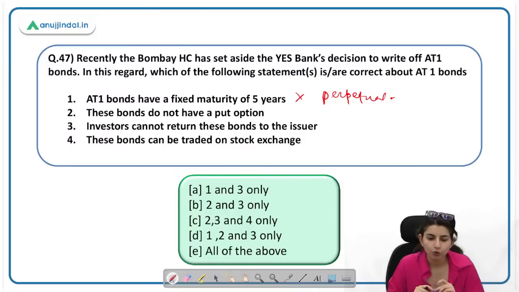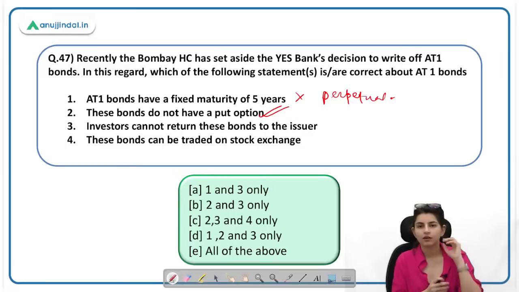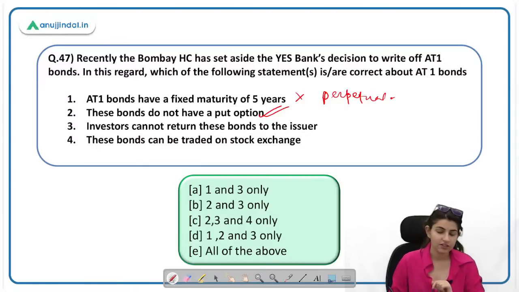These bonds do not have a put option. The statement is correct. They do not have a put option. The investor cannot apply their put option. Investors cannot return these bonds to the issuer. This is also a correct statement. It is the same point. These bonds can be traded on stock exchange. This statement is correct.